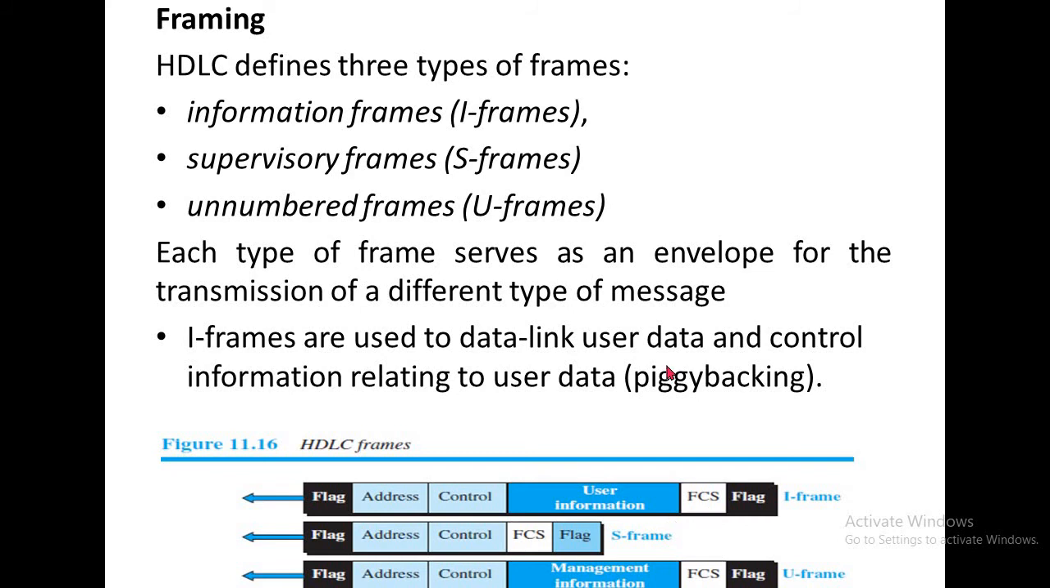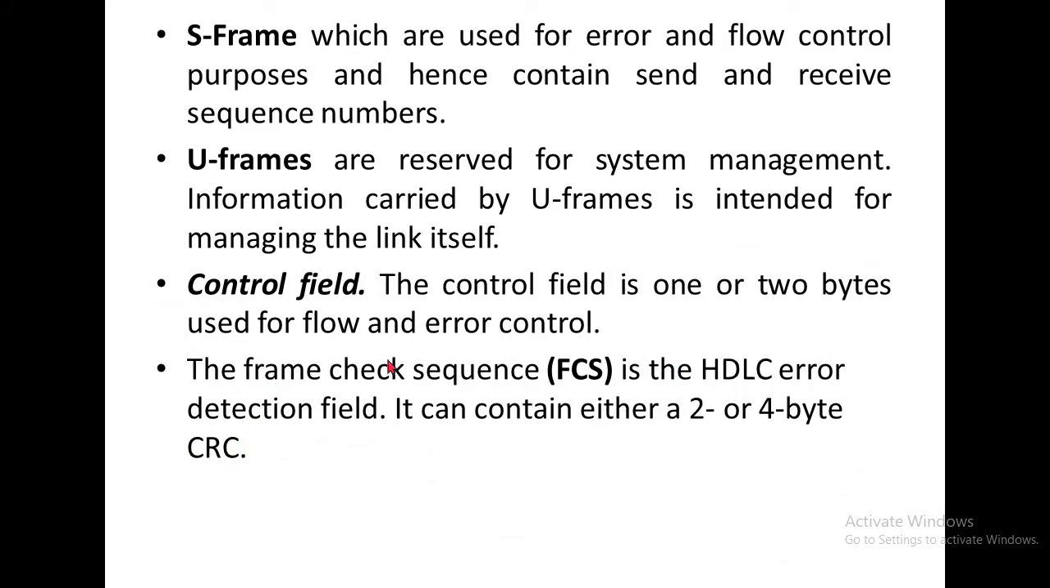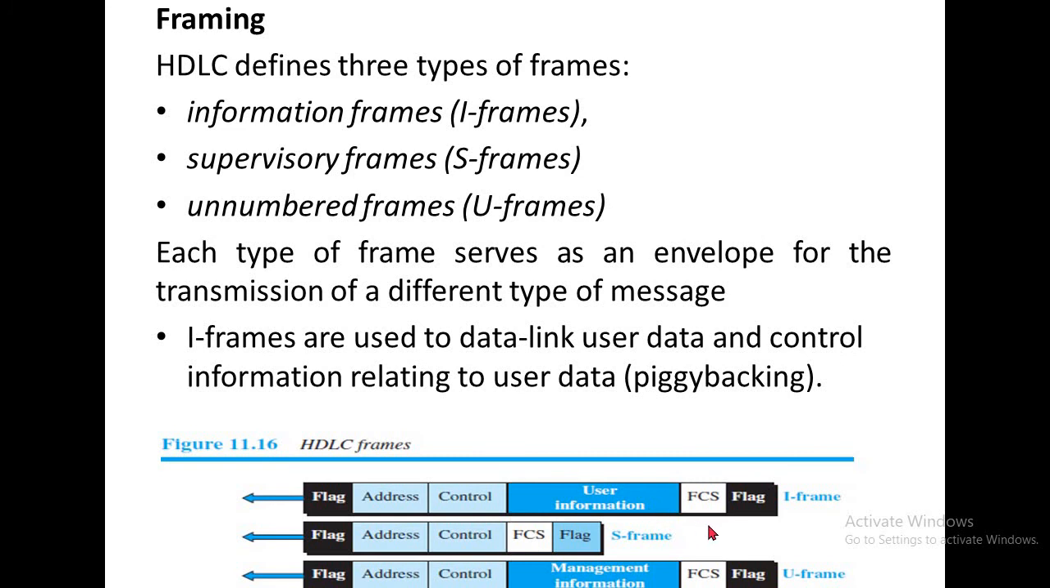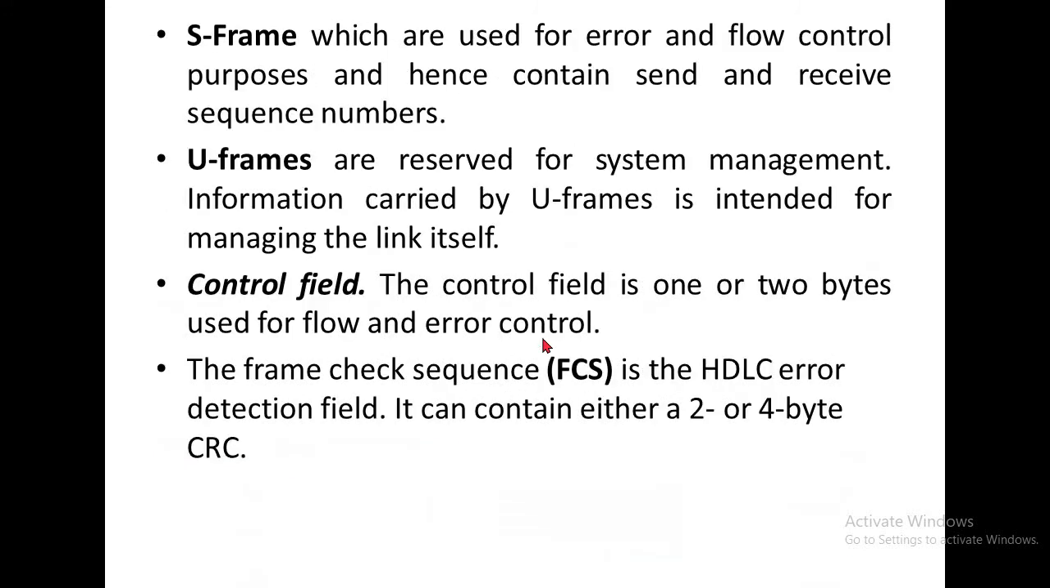What is meant by FCS? It is the frame check sequence, the HDLC error detection field. It can be either 2 or 4 bytes. FCS is the frame check sequence, used for the error detection technique. The I frames are used to carry user data and control information relating to user data, which is called piggybacking.